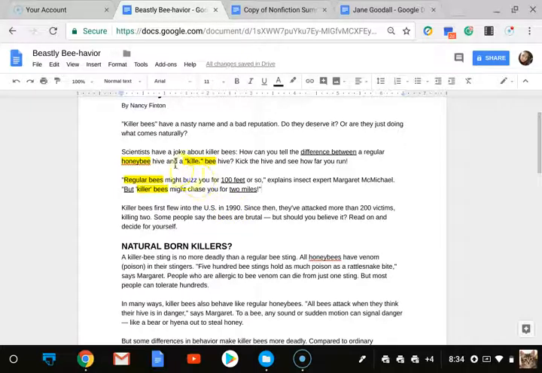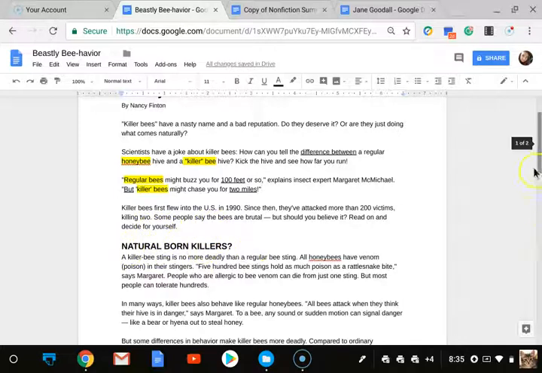But I'm still feeling like we're going to be leaning more towards compare and contrast here. So let's see. Killer bees first flew into the U.S. in 1990. Since then, they've attacked more than 200 victims, killing 2. Some people say the bees are brutal, but should you believe it? Read on and decide for yourself.